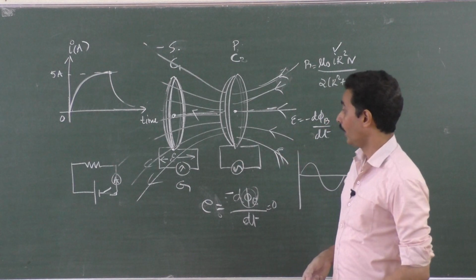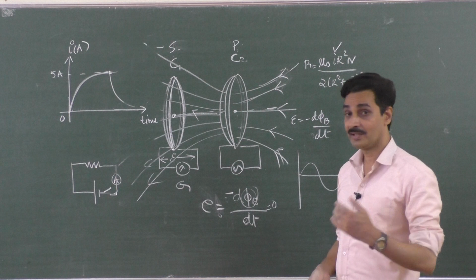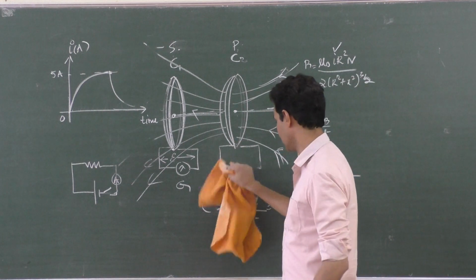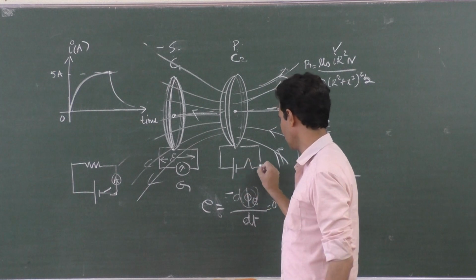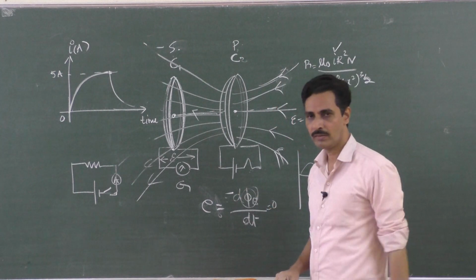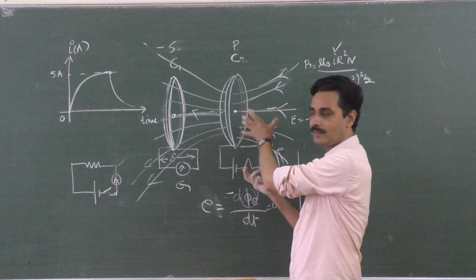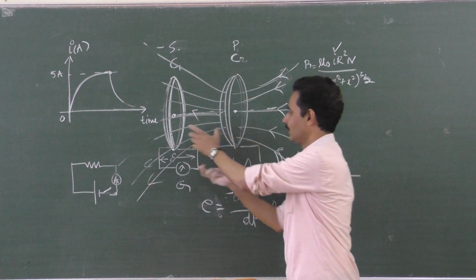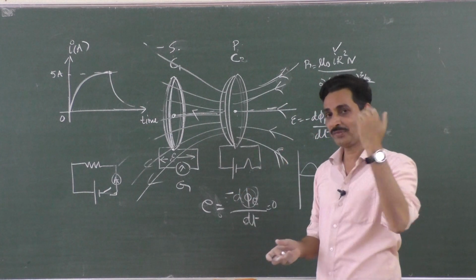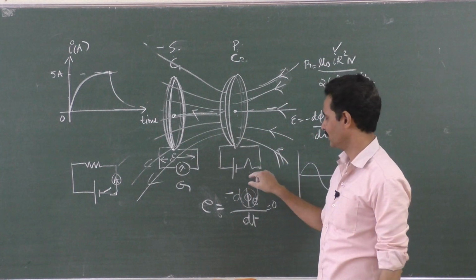Now, of course, you can do another thing as you did in the last experiment, that is Faraday's first experiment. You can keep it switched on, and now it is a magnet, right? Because a coil produces a magnetic field. Take this coil towards that coil and away from it. That is the first experiment itself. Or you can switch on and switch off.